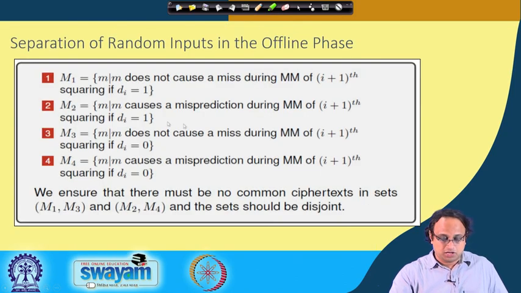Likewise, M3 contains those messages which do not cause a miss during the Montgomery multiplication of the I plus 1th squaring if Di is equal to 0, and M4 consists of those messages which cause a misprediction during the Montgomery multiplication of the I plus 1th squaring if Di is equal to 0.